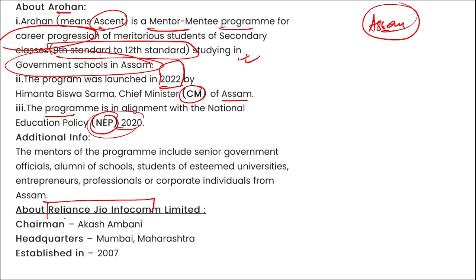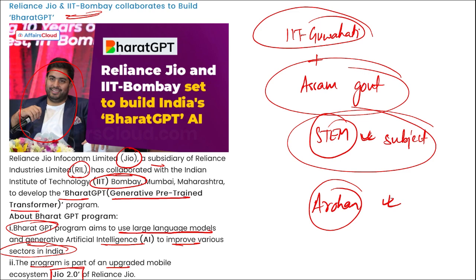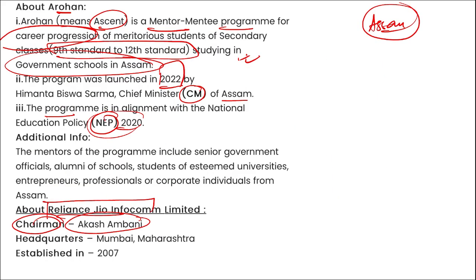If we talk about Reliance Jio, remember who is the chairman? Akash Ambani. Let me show you. He is Akash Ambani. He is the son of Mukesh Ambani, and he is now holding the position of the chairman of Reliance Jio. Headquarters is in Mumbai, Maharashtra, and it was established in 2007.